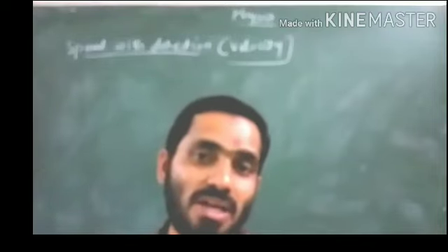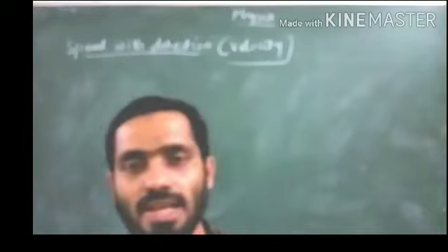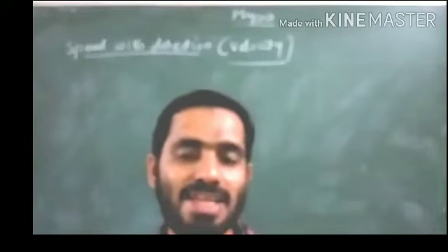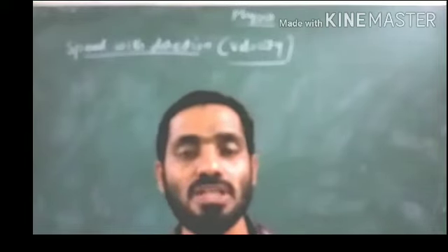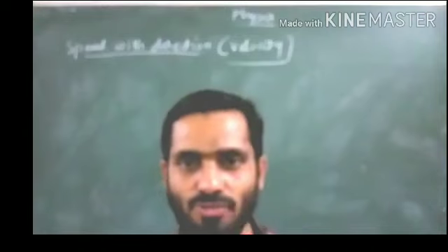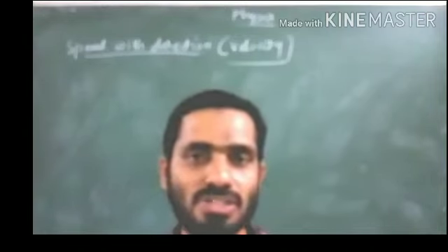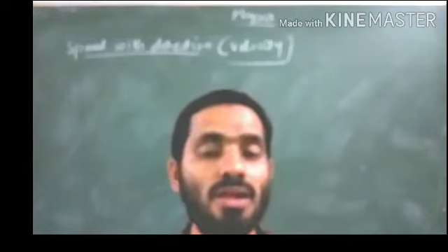But in the case of light, we studied that light travels in a straight path, so you have to use the velocity of light, not the speed of light. So velocity is nothing but a speed with a particular direction. So we will define that word, velocity.